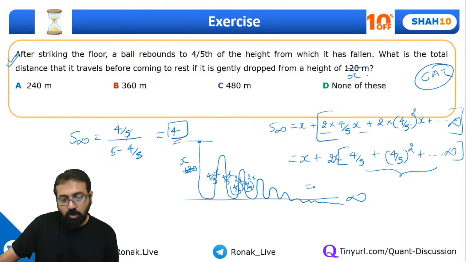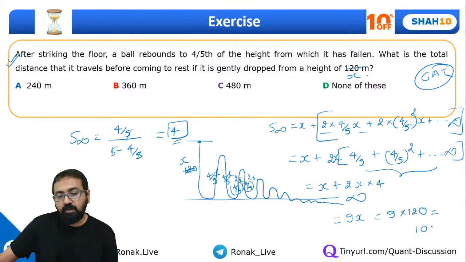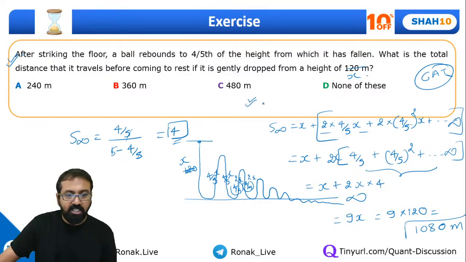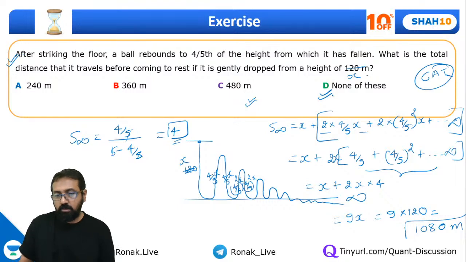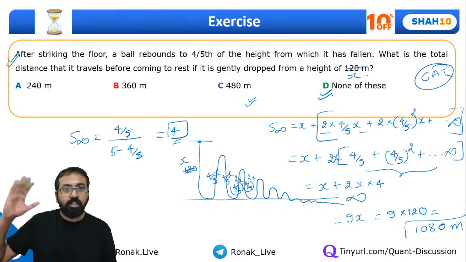So this will come out to be x plus 2x into 4. That is 9x. That is 9 times 120. So it will come out to be 1080 meter. All the options are pretty small. So option D. Yes. Have you all understood this?